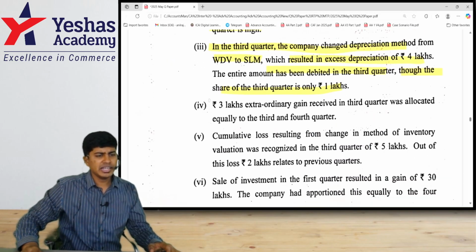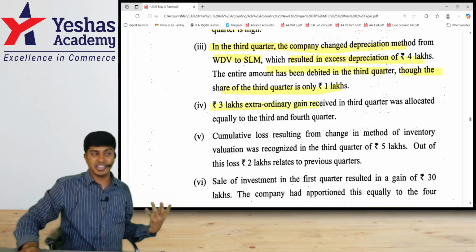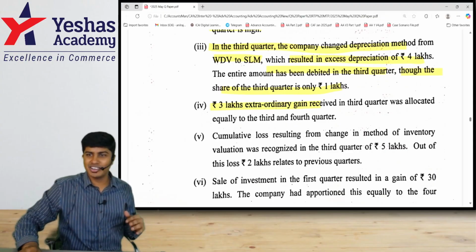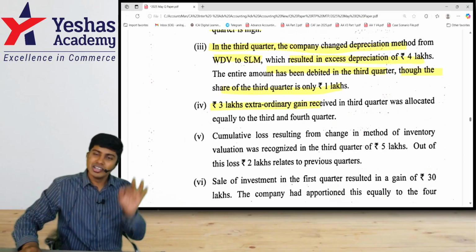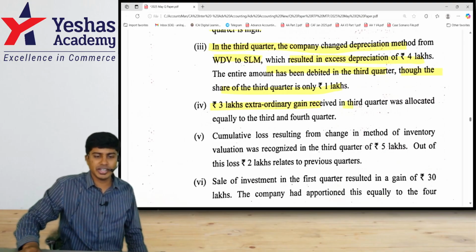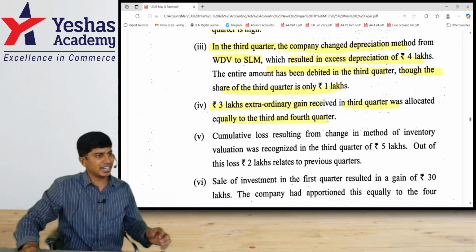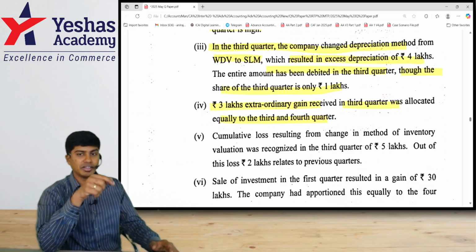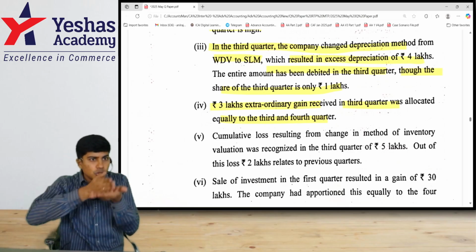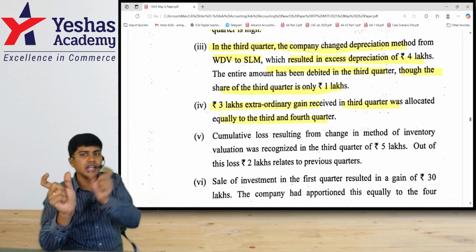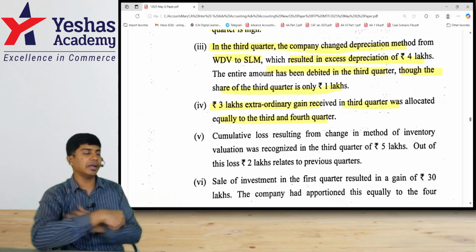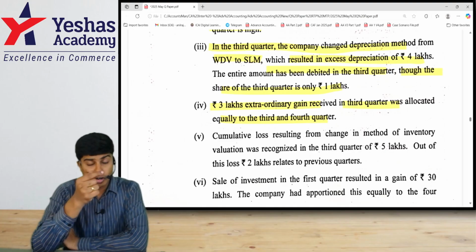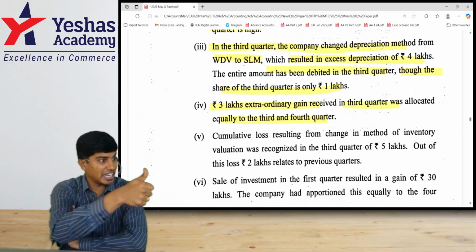What do we have after that? 3 lakh extraordinary gain. As per AS5, extraordinary gain. It doesn't matter whether extraordinary or exceptional. The quarter you earn it, that quarter only you should record it. What have they done? It was allocated equally to third and fourth quarter. Is it right? No. They should have recorded it completely in third quarter. The 3 lakh they have divided into 2, half for third quarter, half for fourth quarter. 3 lakh by 2 is how much? They have recorded 1.5 in third quarter, which is correct.